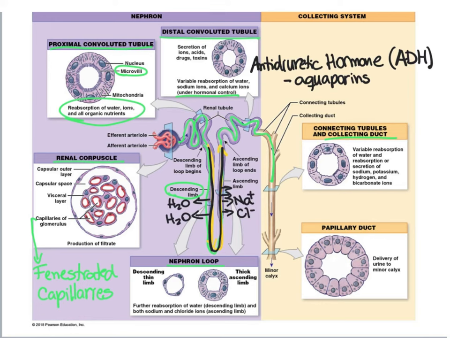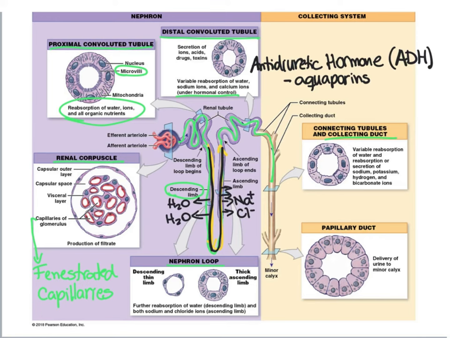And then ADH stimulates the reabsorption of water in the cells that make up the distal convoluted tubule and collecting duct. So more water is retained in our body, less water is released in our urine. So what ends up happening is that we produce a small volume of urine that's highly concentrated.